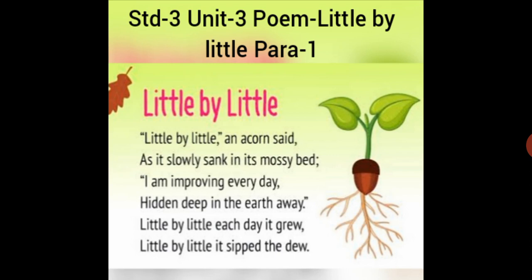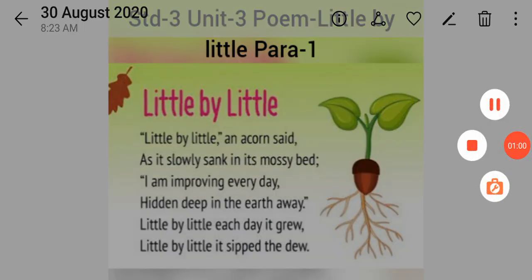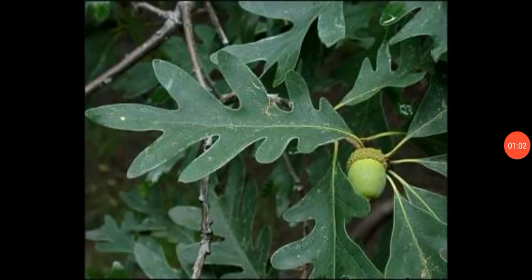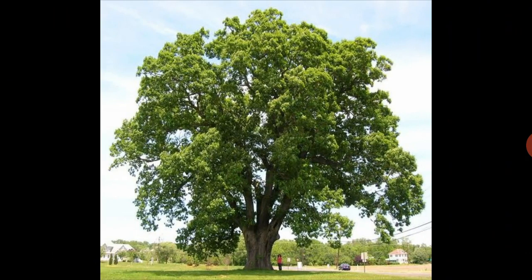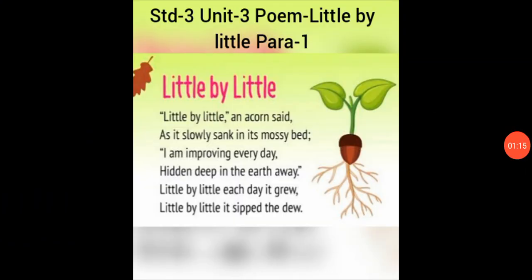The first line is, little by little an acorn said. Acorn is the seed of an oak tree. Here you can see these are the leaves of the oak tree, and here is an acorn. This is what an oak tree really looks like. So as I said, this poem is from the point of view of a seed, what a seed is saying.